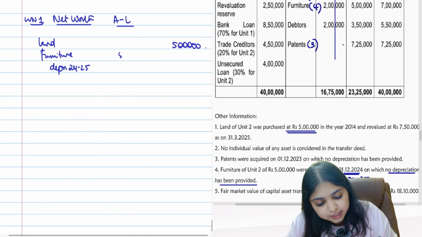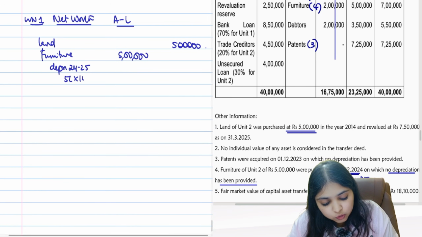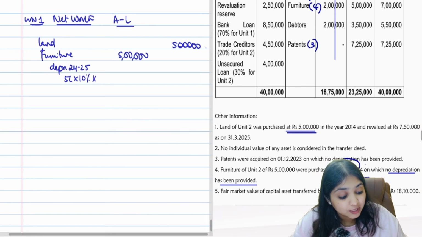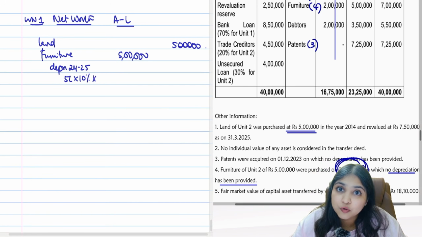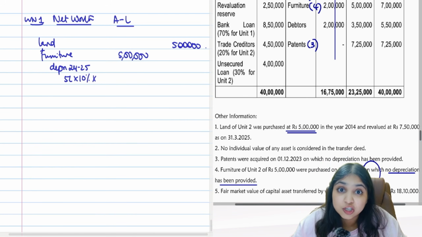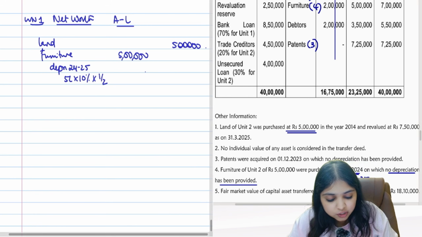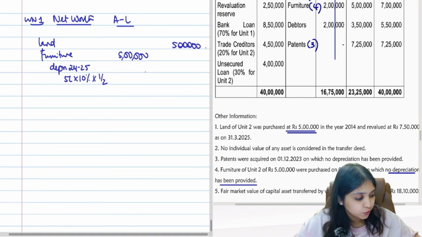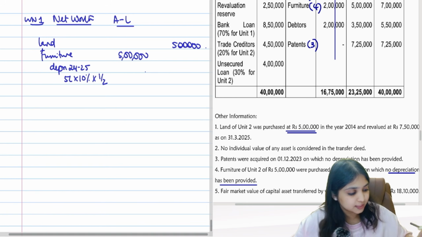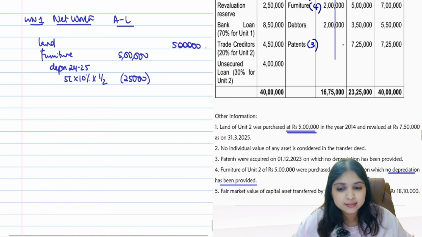Furniture, I purchased furniture for 5 lakh rupees. For 24-25, I want to find depreciation. 5 lakh rupees into 10%, it was purchased on 1st December 24, guys. So don't you think in 24-25, you have put the furniture to use for less than 180 days? So in 24-25, you will get only half year's depreciation. So in 24-25, what will be your depreciation? 25,000, everybody. Are you getting this number?